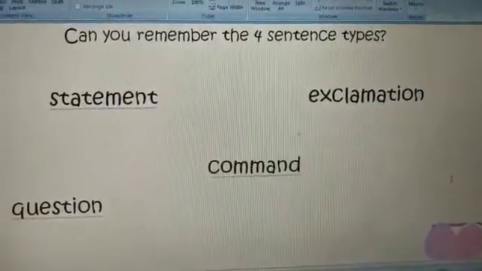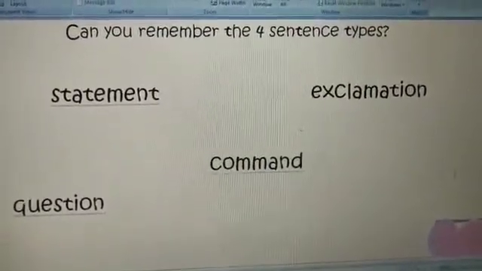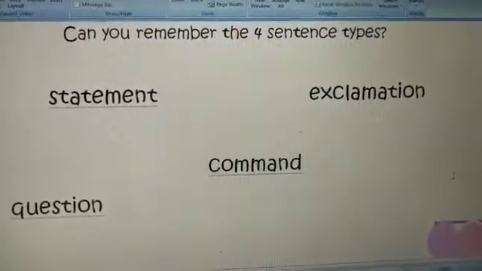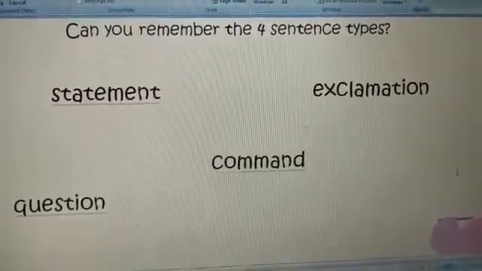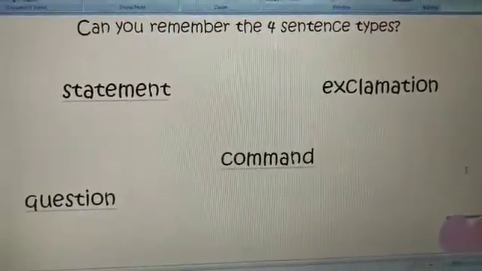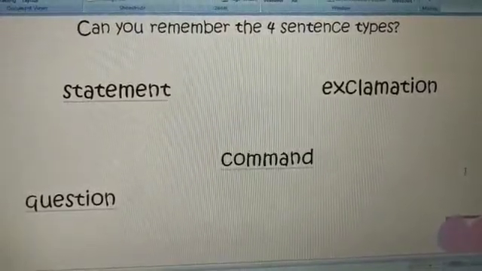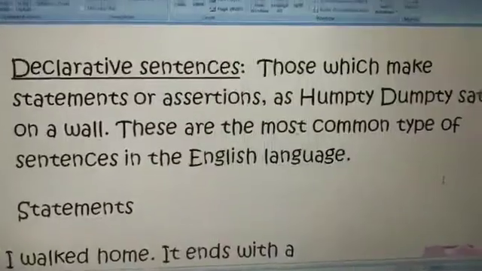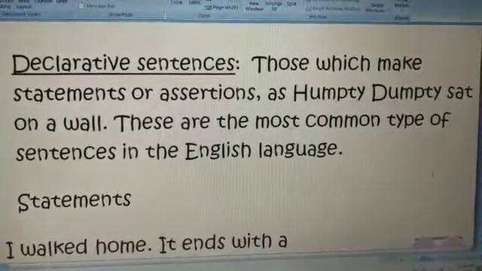Now, coming to the types of sentences. Can you remember the 4 sentence types? In general, they include statement, exclamation, question and a command. There are 4 major types of sentences.